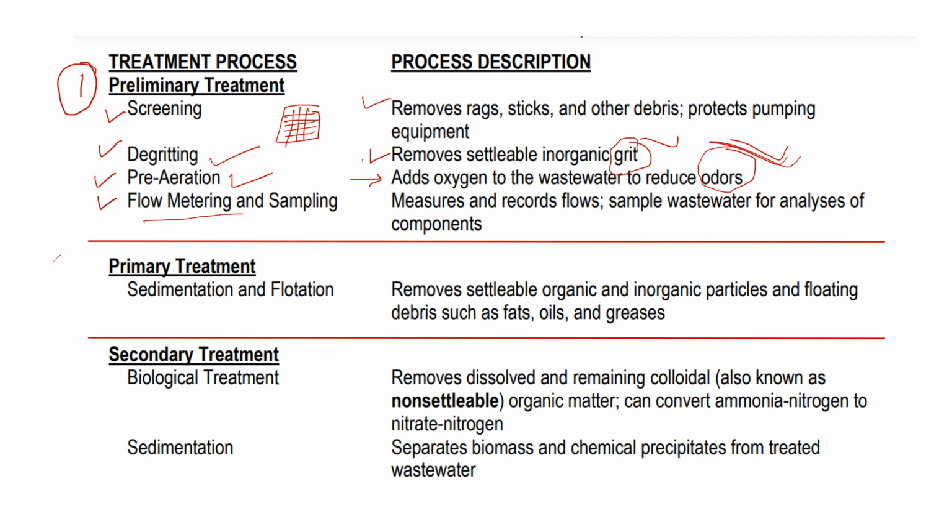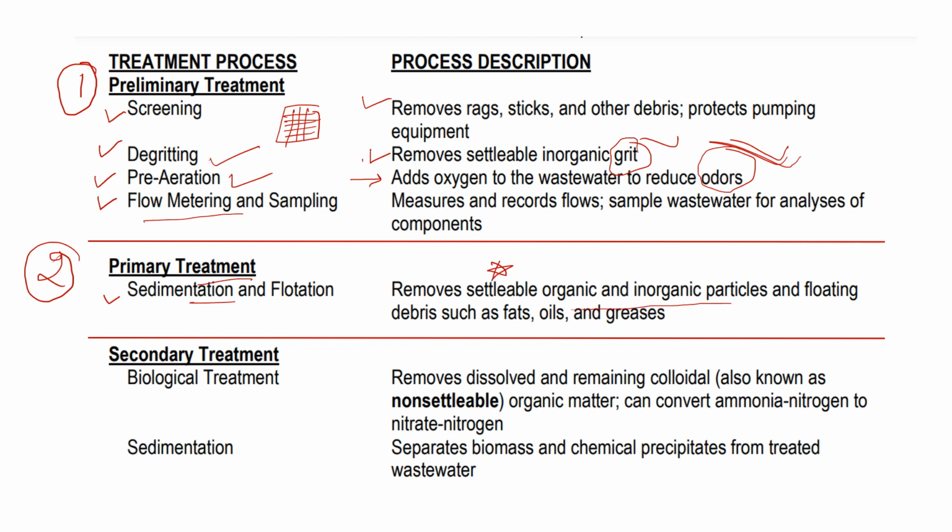Then the second process is the primary treatment. After the preliminary treatment, there is the primary treatment. In primary treatment, we use sedimentation and flotation processes. So we remove the settleable organic and inorganic particles.